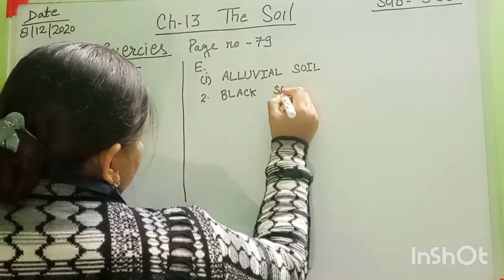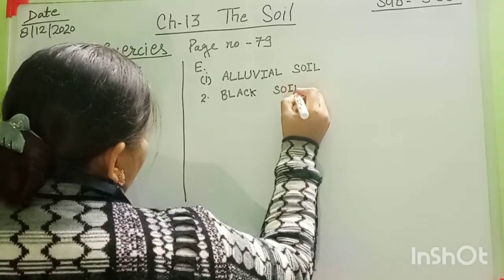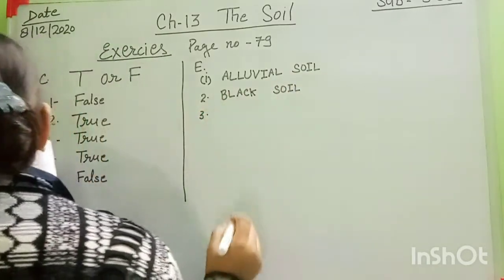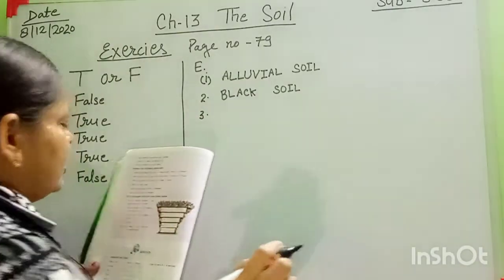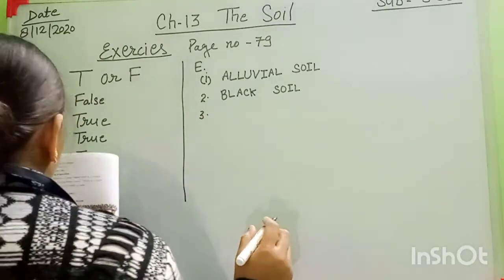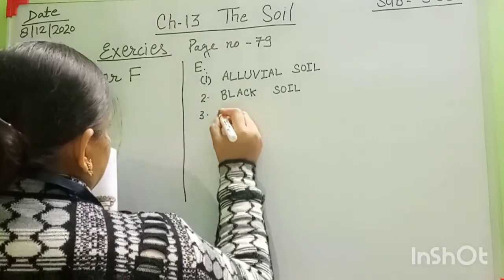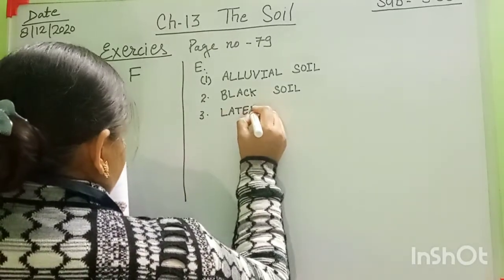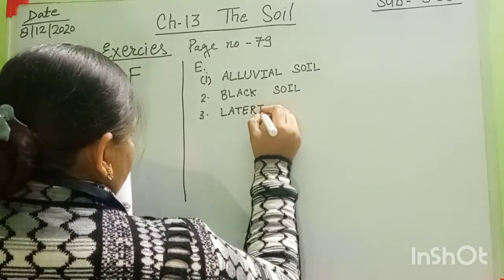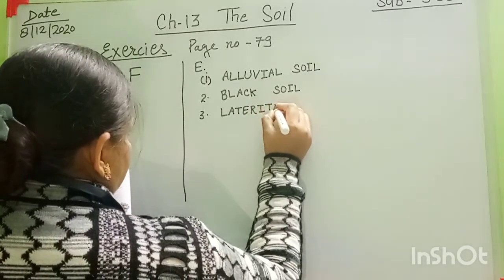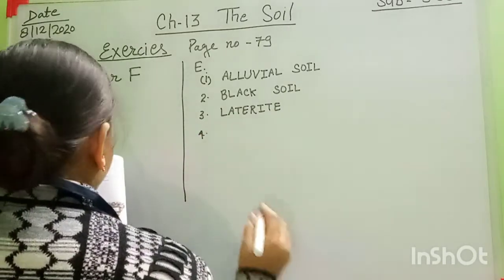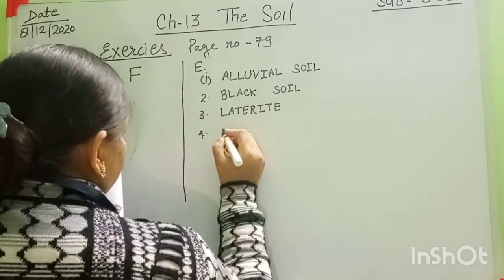Everyone mention these spellings in all the boxes. Number 3 is the soil found in hill slopes of the south. That is laterite soil. Laterite.